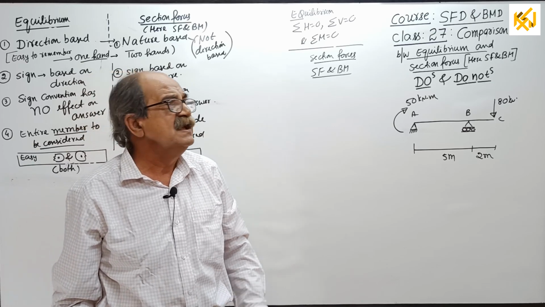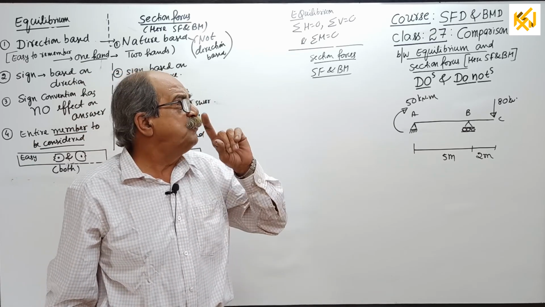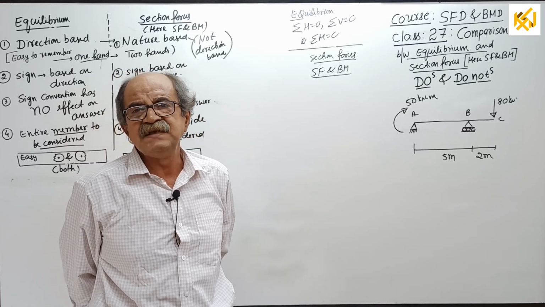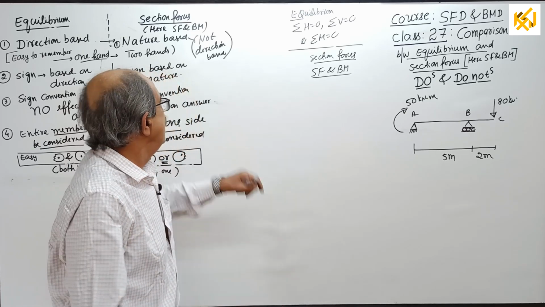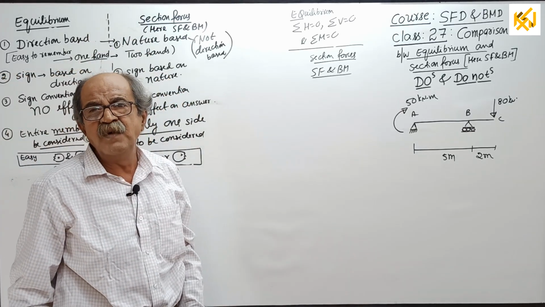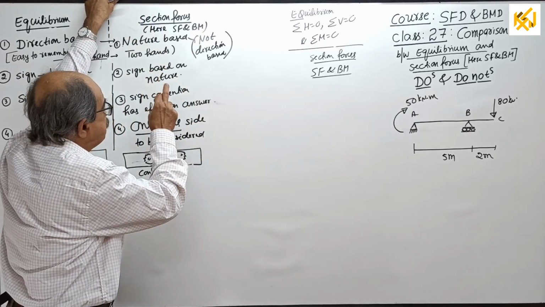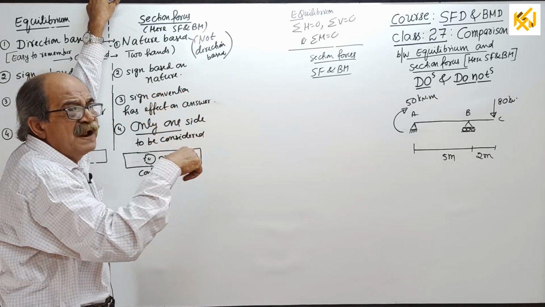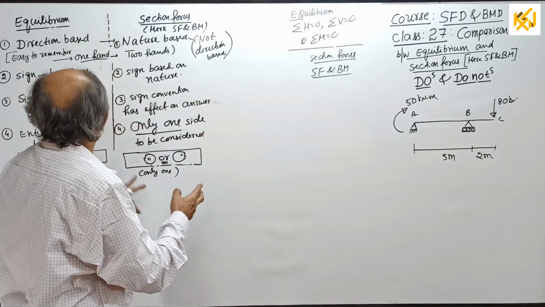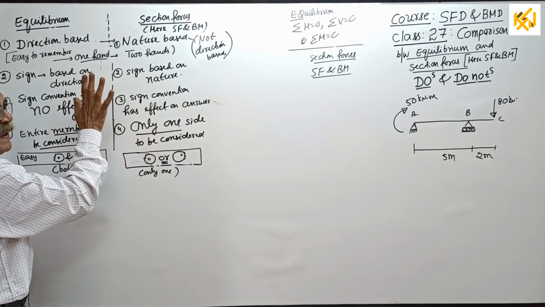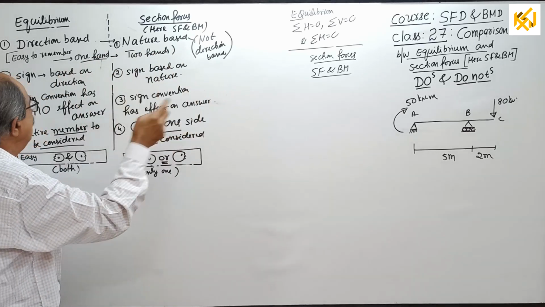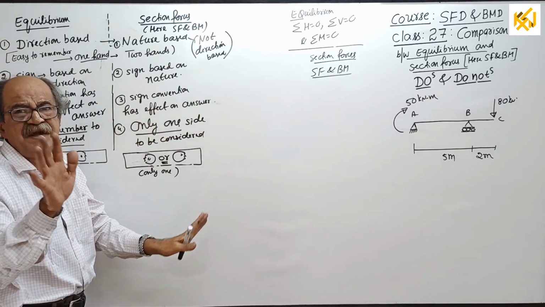So I will tell you afterwards. If you find an unknown based on a condition, then sign convention has no effect. That is equilibrium. But if you find a quantity based on a sign convention, then sign convention has effect. If you get a plus, it is as per sign convention. If you get a minus, it is opposite to sign convention. Here it is not that way. Here sign convention has no effect. Plus means assumed direction correct. Negative means assumed wrong. Whatever sign convention you want, you can take.